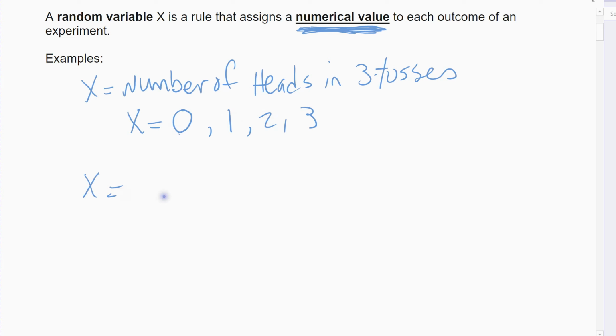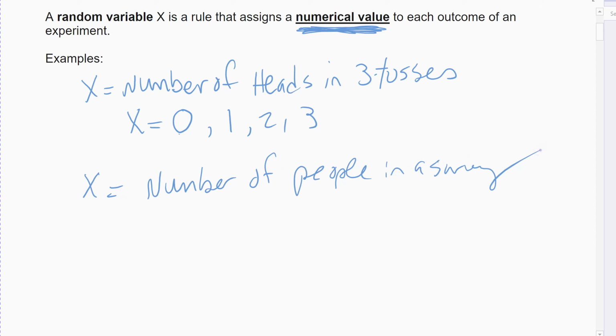We can look at surveys. Survey would just be the number of the people in the survey, or the number of people who answered a survey a specific way. Alright, it could still be done with dice, but we would either be just looking at the number on the dice, actually it works out that way too, or the sum of the numbers on the dice, the sum of the numbers on 2 dice.